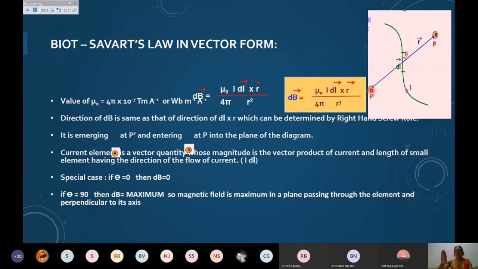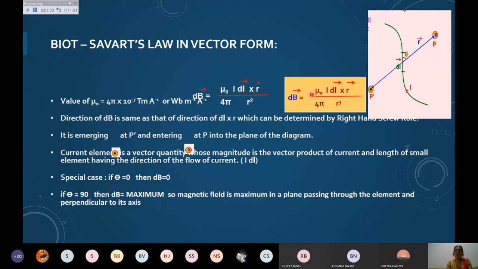If I am having the current direction like this, I am turning it towards point P, it is coming inward. So the direction will be inward or outward depending upon the position where you are taking that point. So you have to see carefully where the point is, and then you can find the direction.